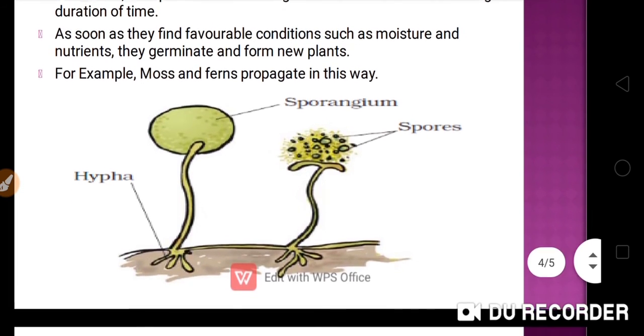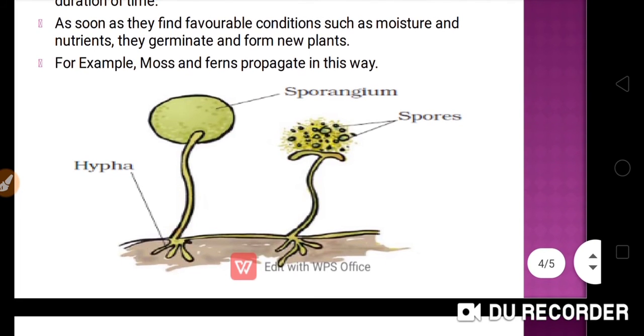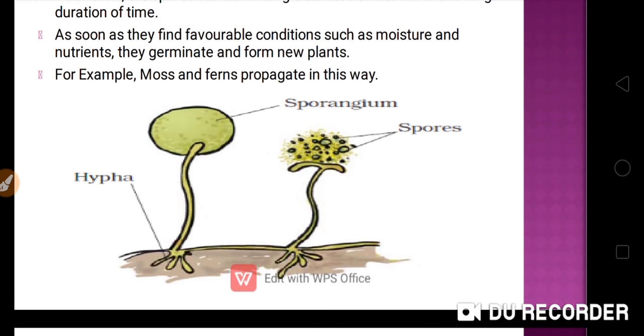For example, mosses and ferns propagate in this way. And you can see here the hyphae and the sporangium where the spores are enclosed. The part of the hyphae where the spores are enclosed is known as the sporangium. After some time it will burst and the spores will come out from the sporangium.